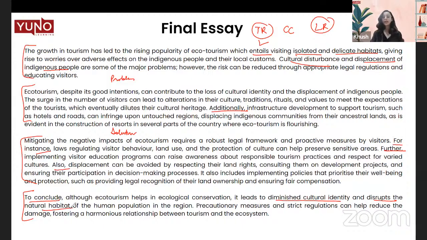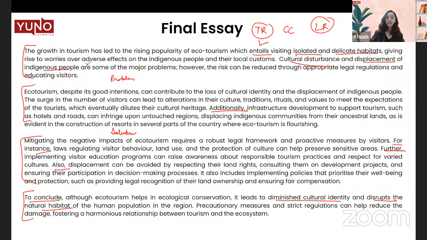See how every time we have mentioned the same thing, we have tried to change it. If you cannot find a different word, try to change the part of speech it comes from. For example, disturbance is a noun. Instead of using it as a noun, I can also use it as a verb: disturbing the cultural balance. So you can change the part of speech of the word to paraphrase sometimes if you are out of synonyms in your vocabulary.